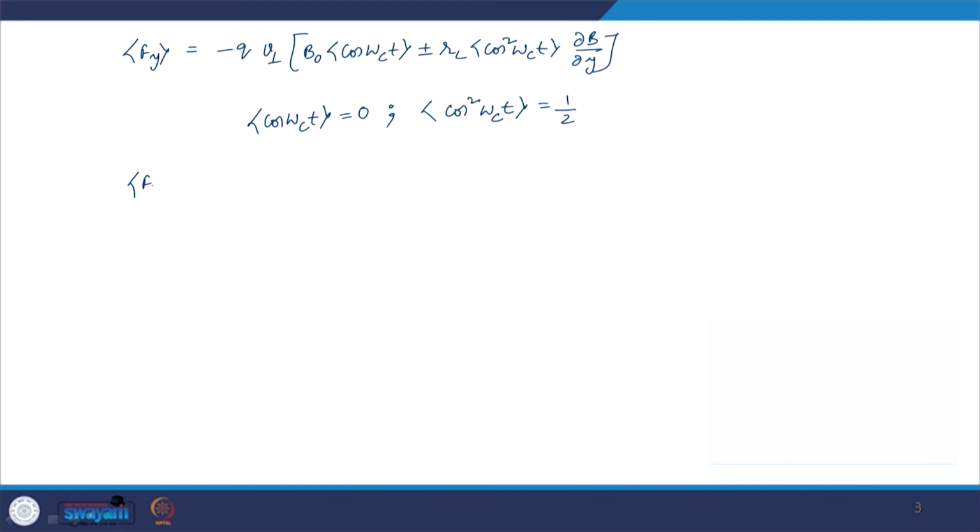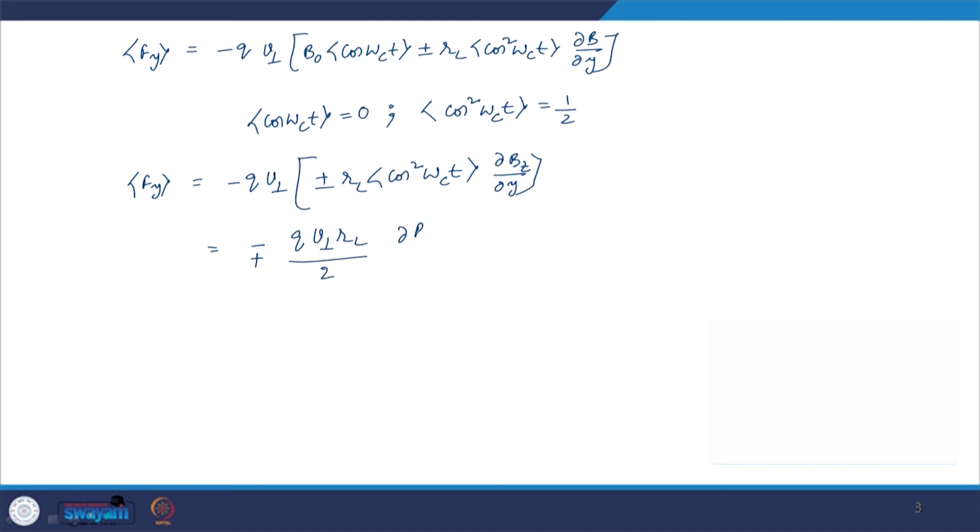So the average force Fy becomes minus q v perpendicular plus minus RL cos square omega_c t dou Bz by dou y, which equals minus plus q v perpendicular RL divided by 2 dou Bz by dou y.